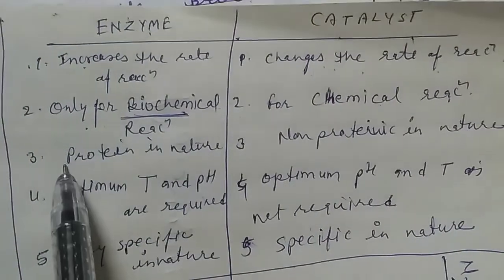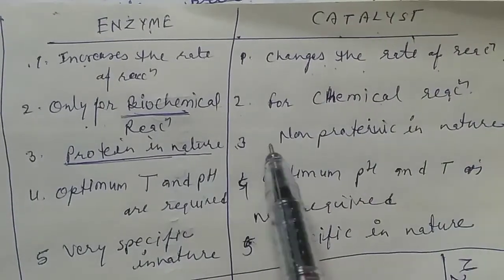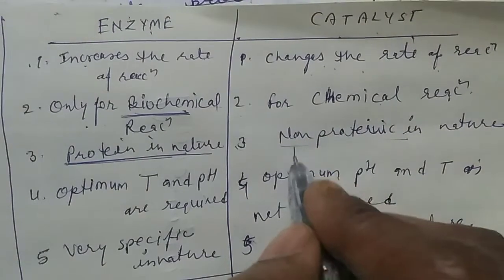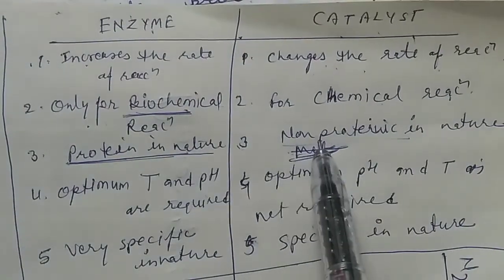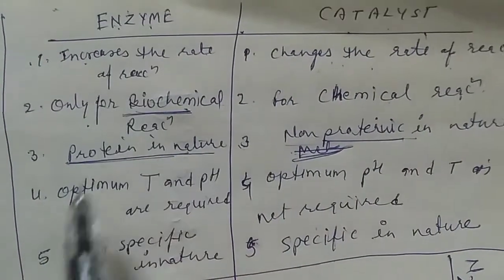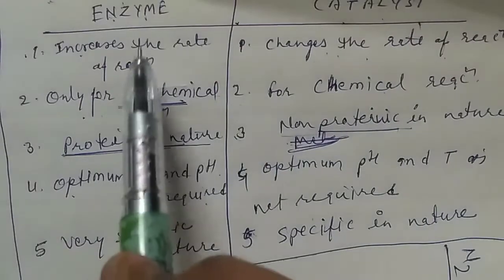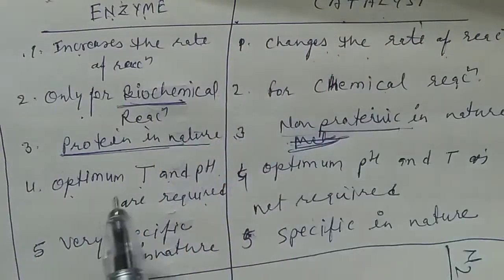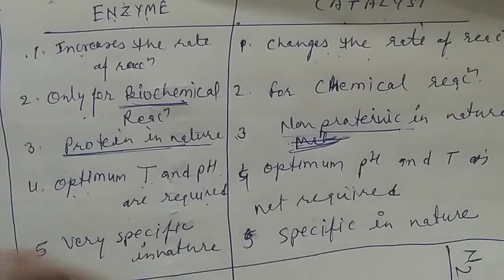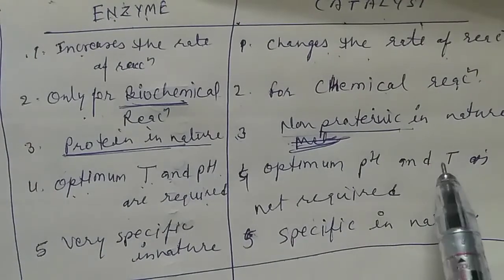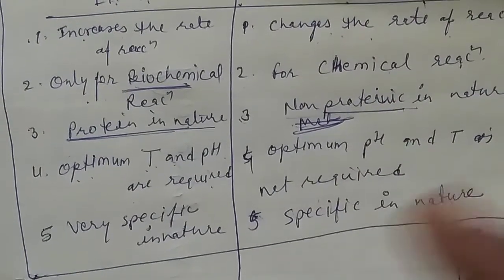All the enzymes are proteinaceous in nature. These are proteins, while catalysts are not protein. They can be hydrocarbons, they can be metals, they can be non-metals, okay, but not proteins. For enzymes, for maximum activity, optimum temperature and pH are required. The activity of the enzymes is decreased in the absence of optimum temperature and pH, while for catalysis there is no requirement of optimum pH and temperature. All catalysts work at each and every temperature and pressure.